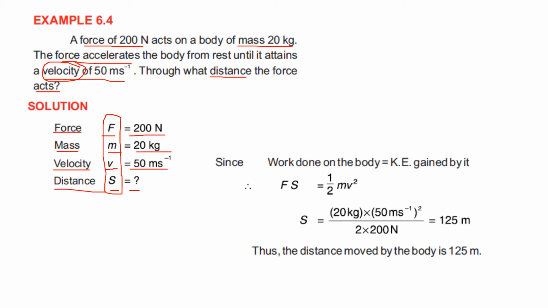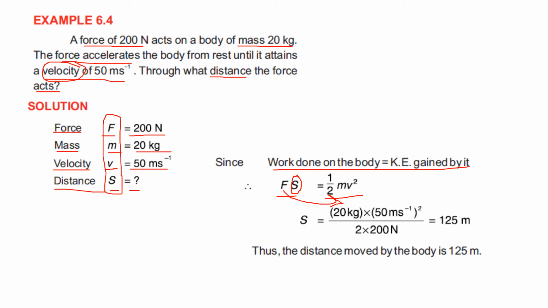We have to judge from the example what kind of formula we have to use in the given example, right? So we can say that work done on the body is equal to the kinetic energy gained by the body. So work done is equal to F into S, and the kinetic energy is given by half mv square, which we have derived in the previous lecture. So what we have to do, we have to find the value of S. So we will move F to the other side, and it will come in the denominator.